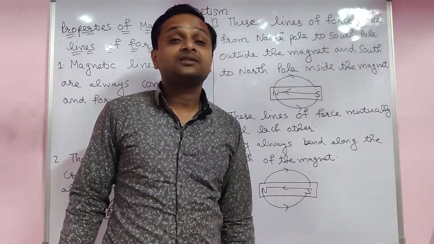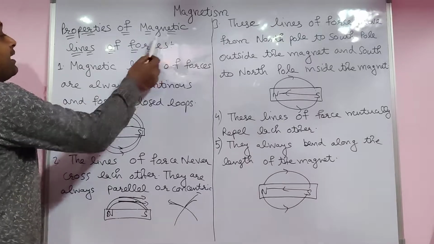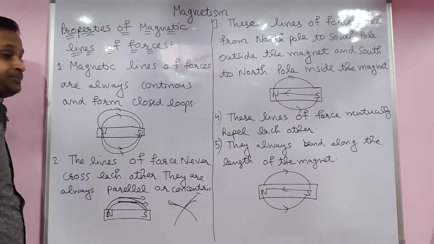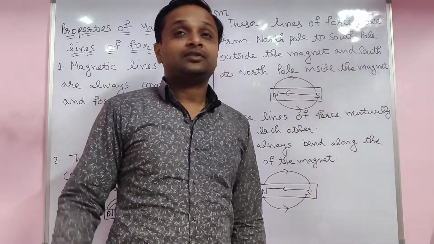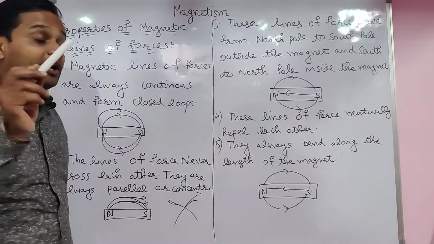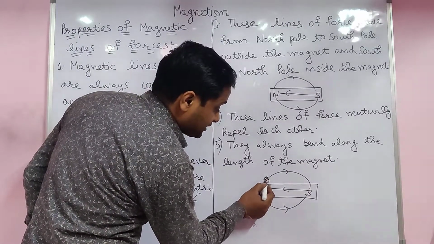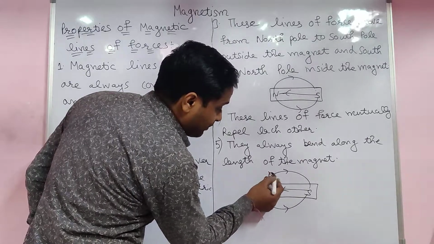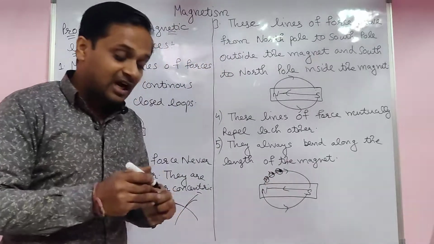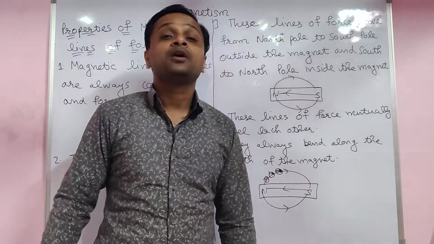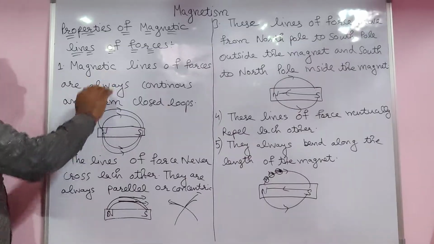But in this lecture, I will discuss the properties of magnetic lines of forces. What are magnetic lines of forces? I already told you it is the path, a concentric path. When you put the compass here, it forms the special path followed by the compass like this. That is called magnetic lines of forces. But first of all, let us see the first property.